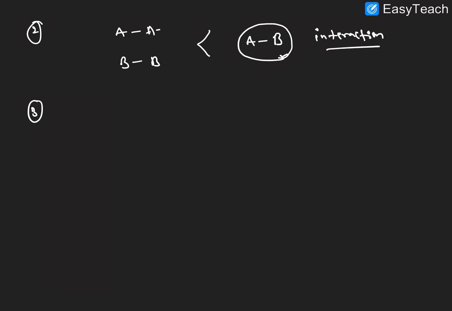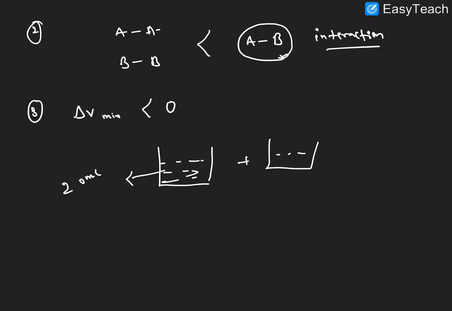So here the third point, delta V mixing is less than 0, right? For example here, 20 ml we are taking of one solution, and mixing with another 20 ml. So the resultant solution forming here is 39 ml, right?